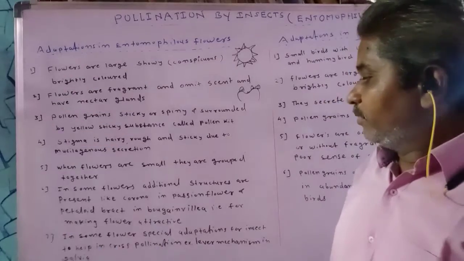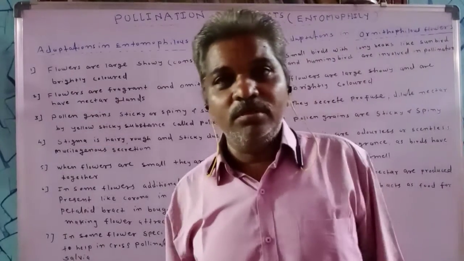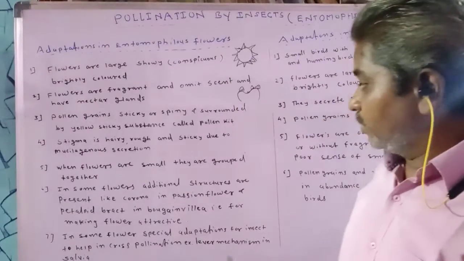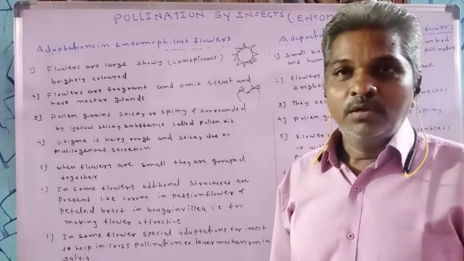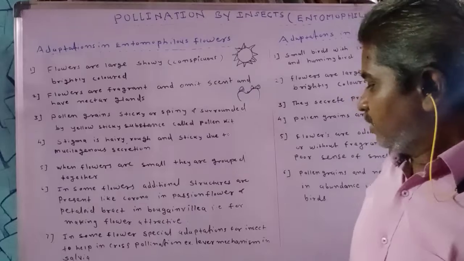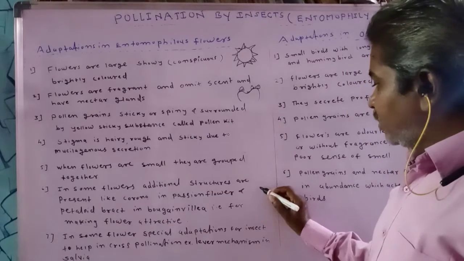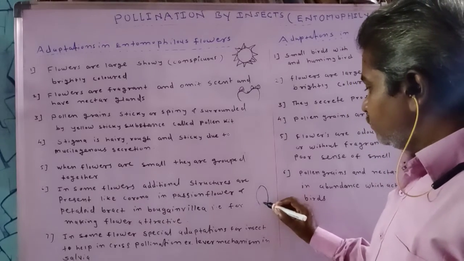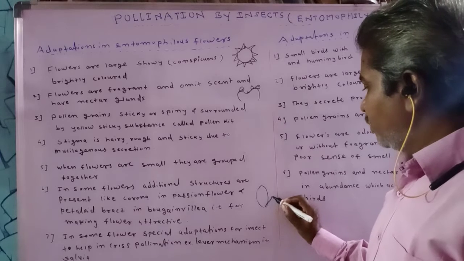While in bougainvillea, in Marathi called kagdi pul, the bract is large and the flower is highly reduced.